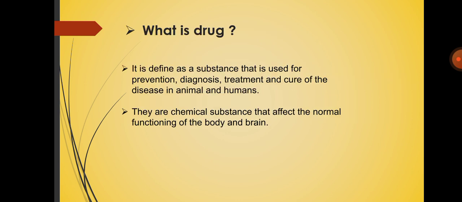What is drug? It is defined as a substance that is used for prevention, diagnosis, treatment, and cure of disease in animals and humans. It means the substance which gives prevention, diagnosis, or treatment and cure from the disease is called a drug, and they are chemical substances that affect the normal functioning of the body and brain.